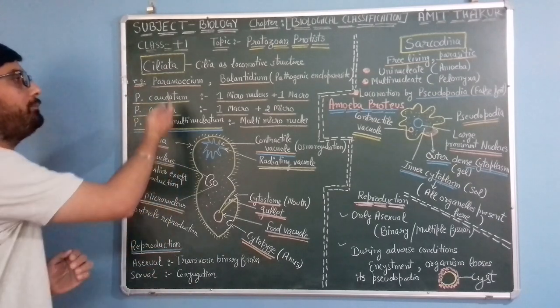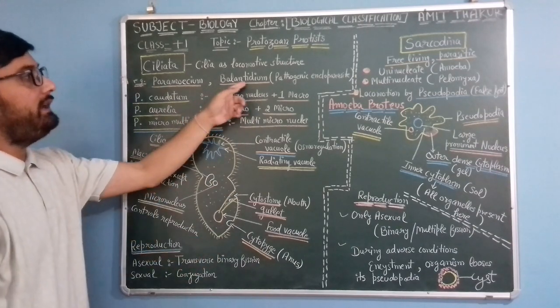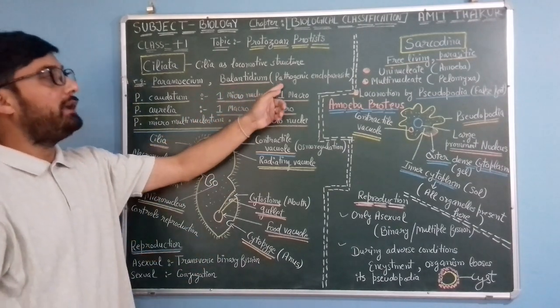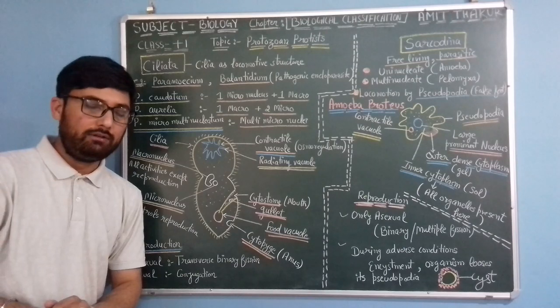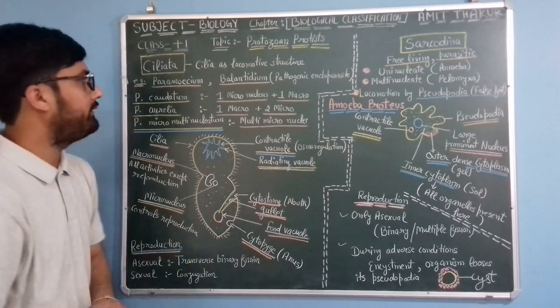For example, we have Paramecium and Balantidium. Balantidium is a pathogenic endoparasite which causes dysentery in human beings.